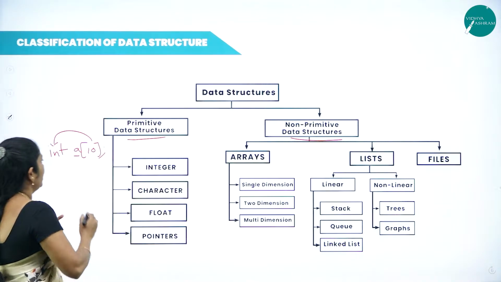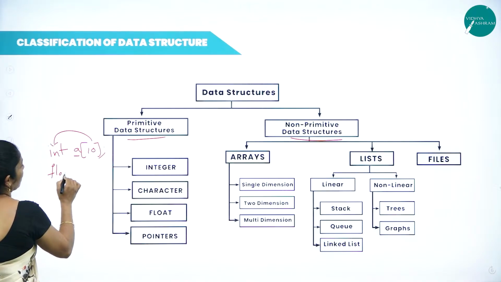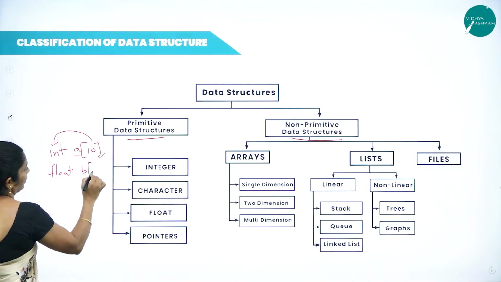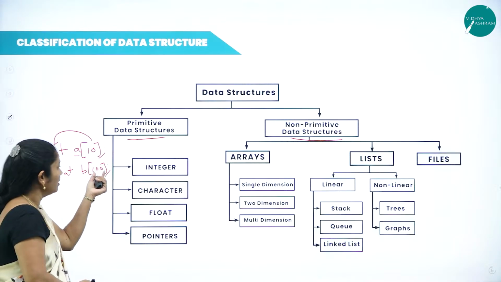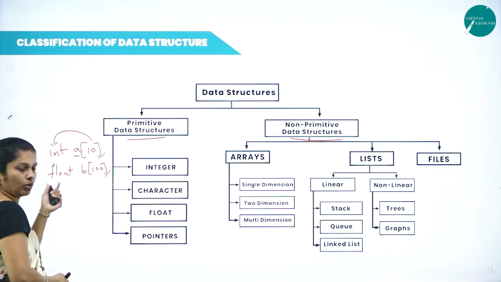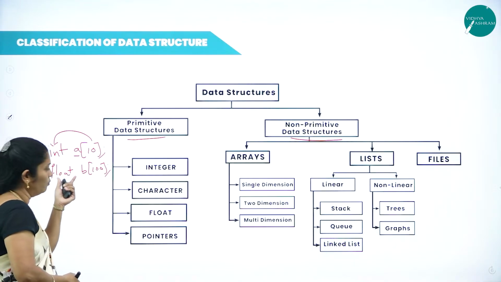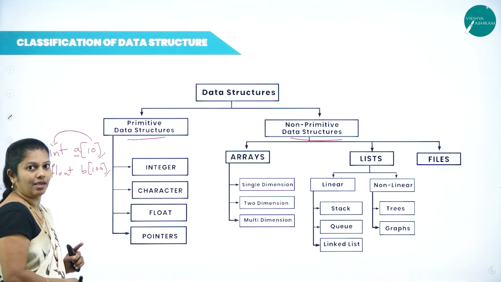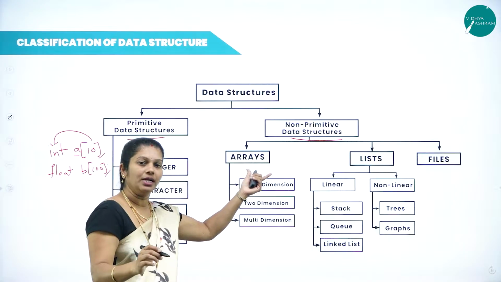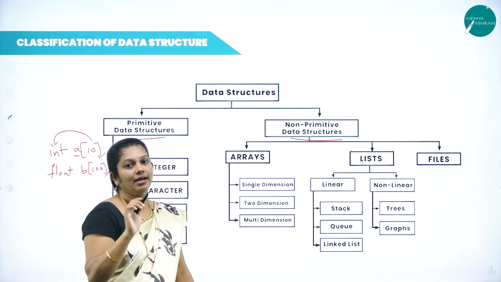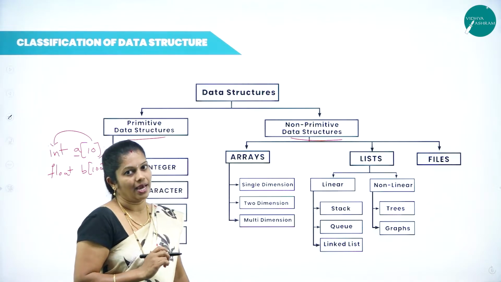For example, if I write float b[100], then a total of 100 elements are there. All the 100 elements are stored with the same data type, float, by the same name. It means that it concentrates on a group of elements, all of the same data type. That is an array.